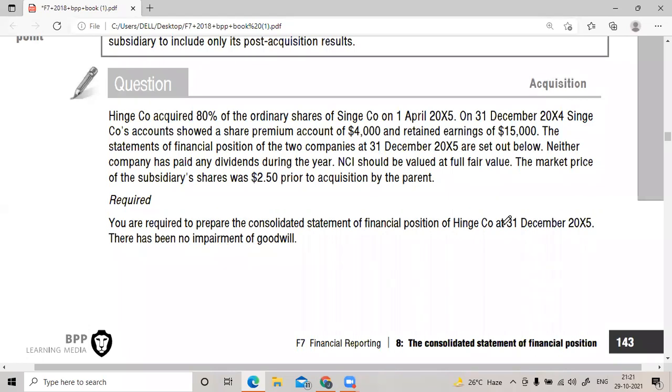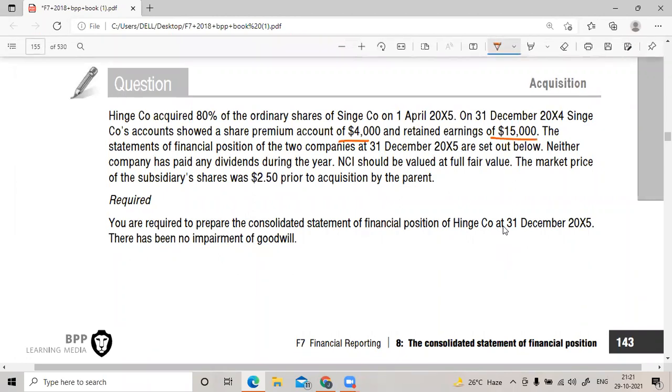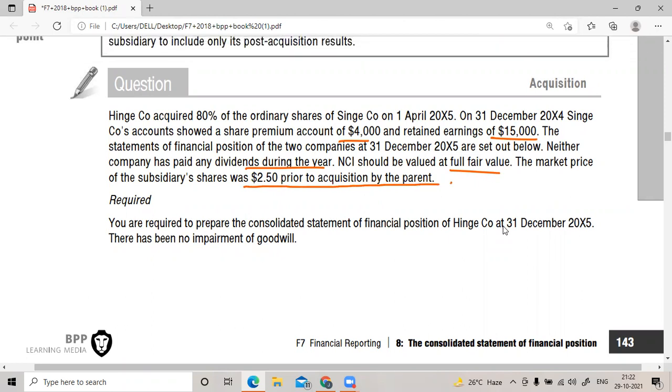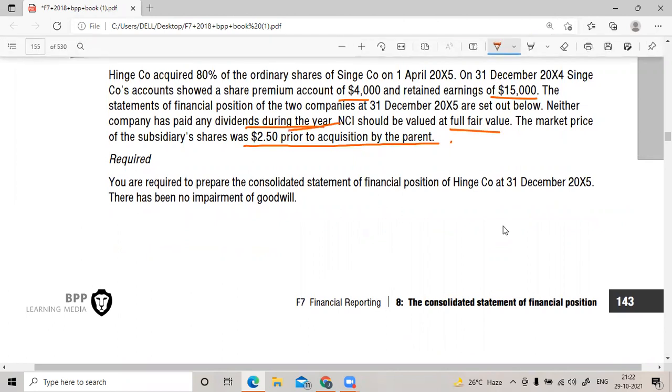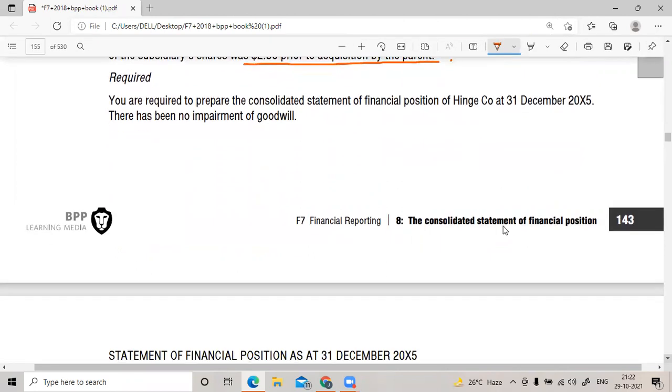So almost all of you are able to understand the question. Share premium is given, retained earnings is given, pre-acquisition retained earnings is given, and the company did not pay any dividends. NCI is given at the fair value. Market price of subsidiary shares is 2.50 prior to acquisition by the parent. So NCI should be taken at fair value. You can understand that point.